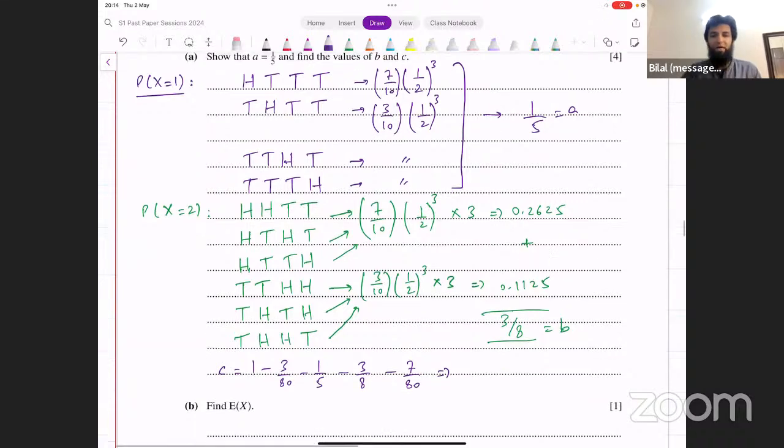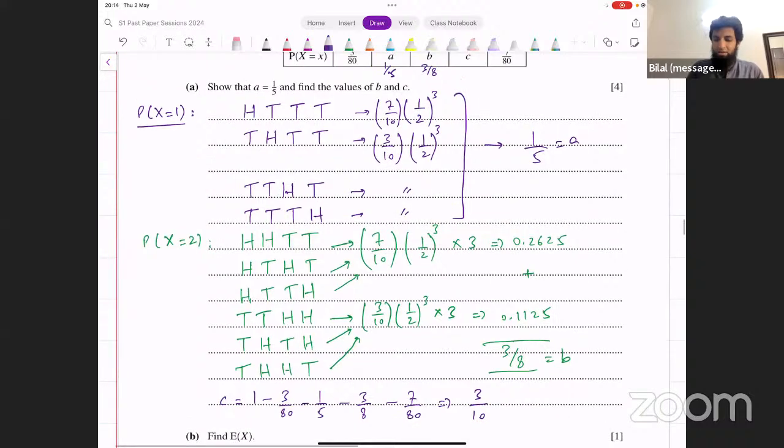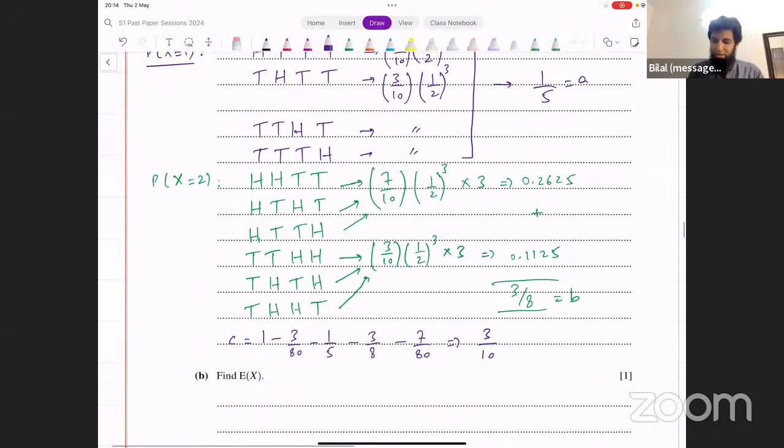That's 3 over 10. Okay, so for C, I'm getting 3 over 10 or 0.3. That's the value that we've got for C here. Is that okay? Can somebody confirm this as well?